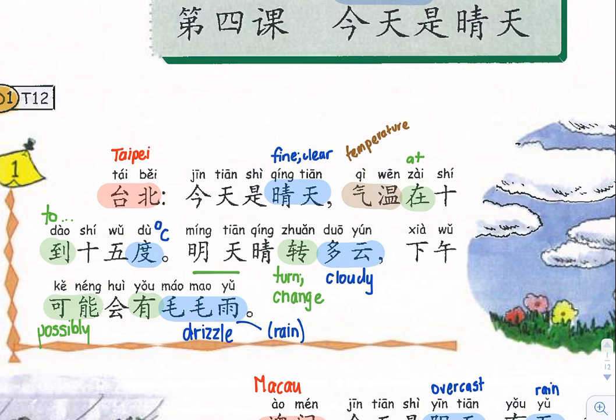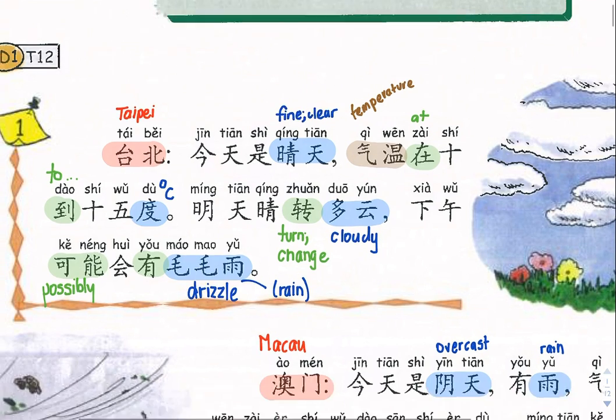So in this particular part, we need to know about this particular word here, 转. So you go from one state to another. And then also the word possibly, and this is in my other tutorial as well. Now you'll notice when you're describing weather that you always have to say 有, which means it will have this type of weather, which makes kind of no sense in English, but it does in Mandarin.